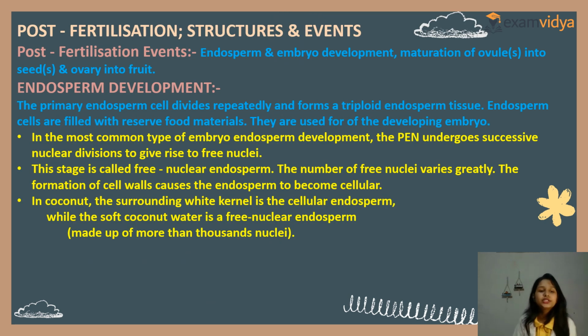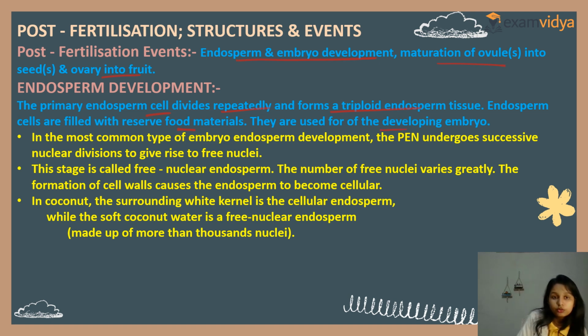Now, post-fertilization structures and events. See, post-fertilization: endosperm and embryo development, maturation of ovule into seeds and ovary into fruit. Now, endosperm development. The primary endosperm cell divides repeatedly and forms a triploid endosperm tissue. Endosperm cells are filled with reserved food material. They are used for the developing embryo.